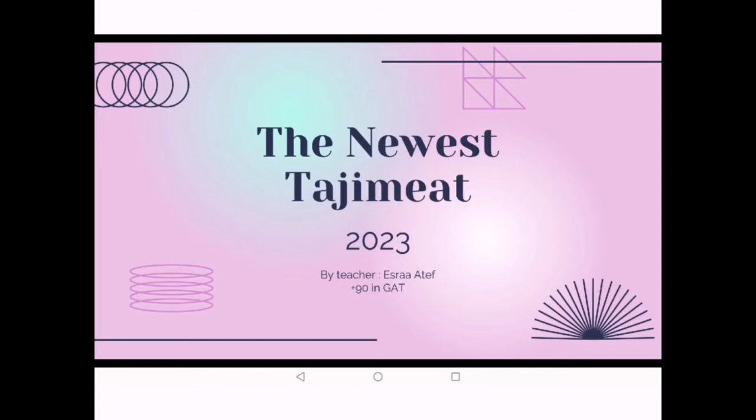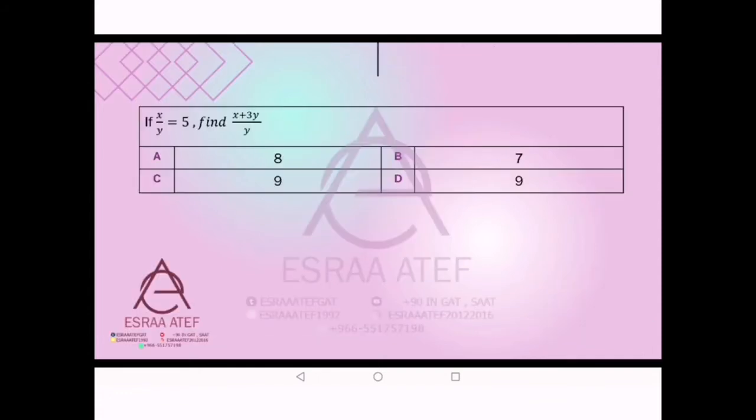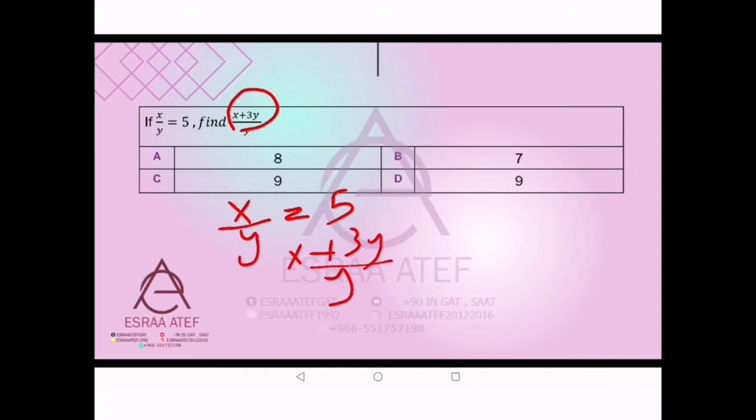Okay, the first problem we have here: x over y equals 5, and he wants you to get x plus 3y over y. We have the value of x over y, which is 5. How can we get the value of it?